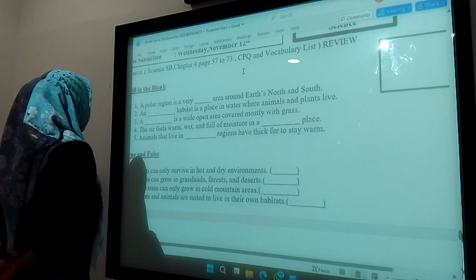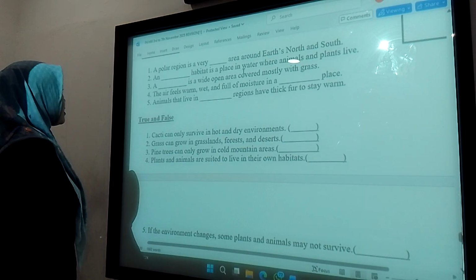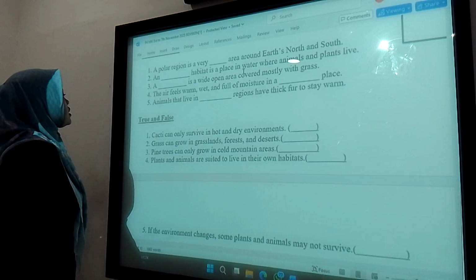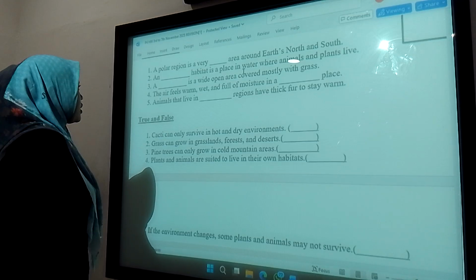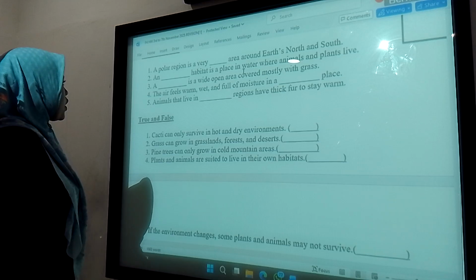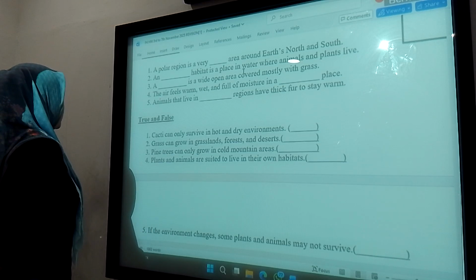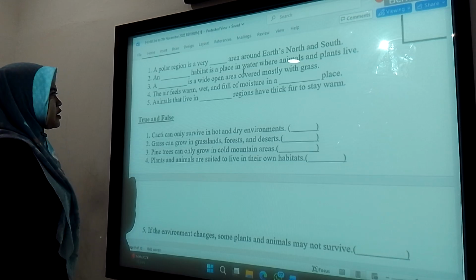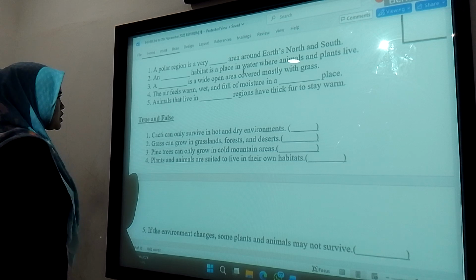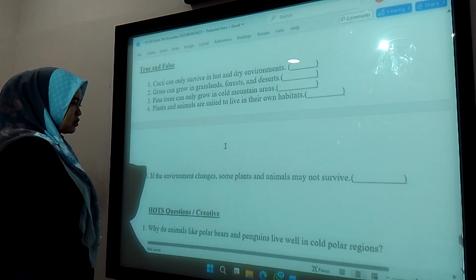Okay, number one, a polar region is a very cold area around Earth's north and south. Number two, an aquatic habitat is a place in water where animals and plants live. Number three, a grassland is a wide open area covered mostly with grass. Number four, the air feels warm, wet, and full of moisture in a humid place. Five, animals that live in polar regions have thick fur to stay warm. Next, okay, which one? This one, 2 and 4, right?